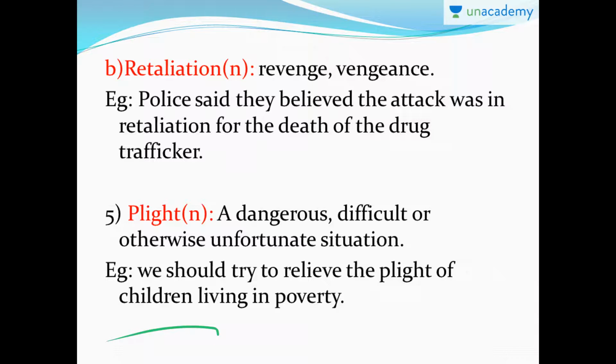So plight is usually used with negative connotation, and also it means a very, very unfortunate or a very difficult condition. Okay, so we should try to relieve the plight of children living in poverty.